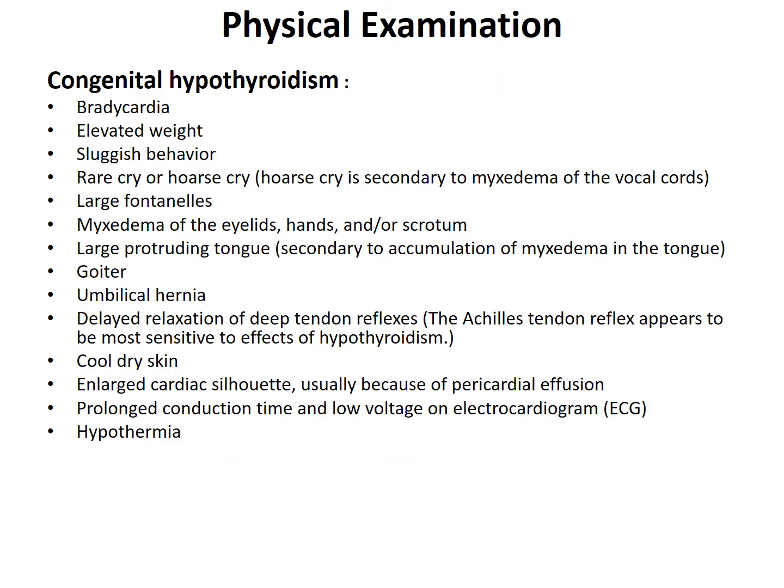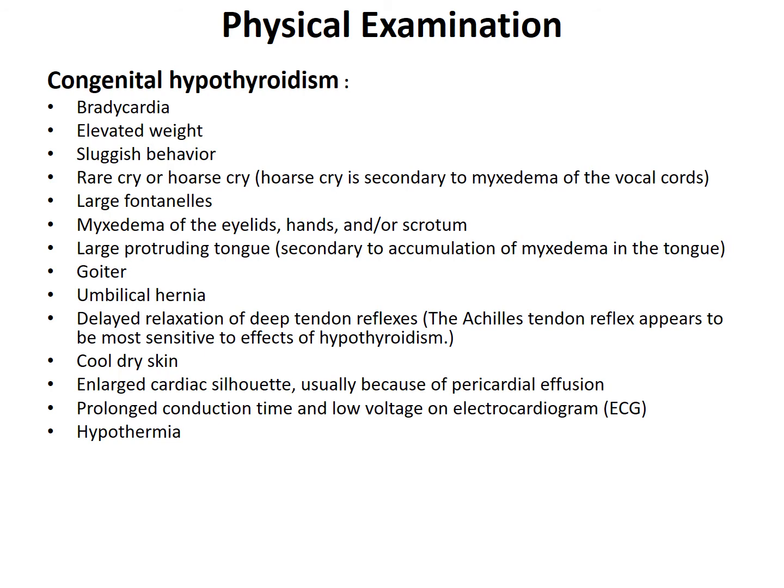On physical examination of a child with congenital hypothyroidism, when we check the pulse, they usually have bradycardia. They are good weight babies, so their weight is higher than a normal baby. They have sluggish or lethargic behavior. The normal neonatal reflexes are not very elicitable in these babies. They rarely cry, or when they cry, they have a hoarse cry. Hoarse cry is secondary to myxedema of the vocal cord. Myxedema is basically the edema of the vocal cords.